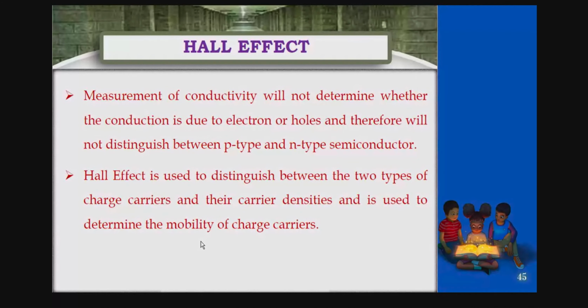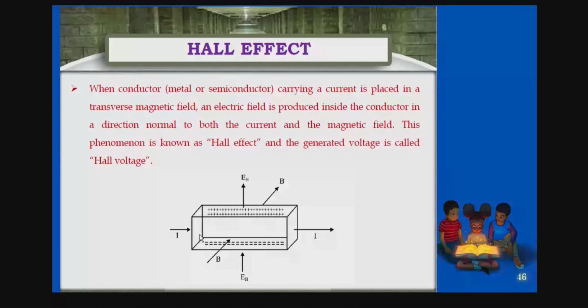So once again I repeat, he has distinguished whether the carriers are n type or p type, and also their carrier densities. Based on the densities, he has calculated the mobility of charge carriers. So that is the need of Hall effect in semiconductors, right? Okay, so let us continue.